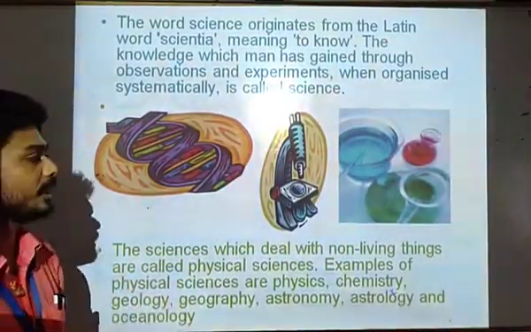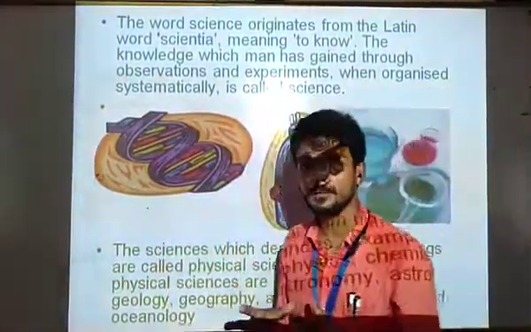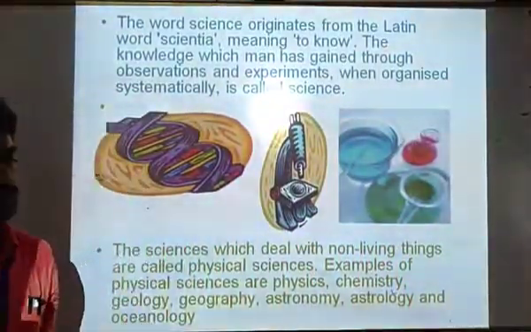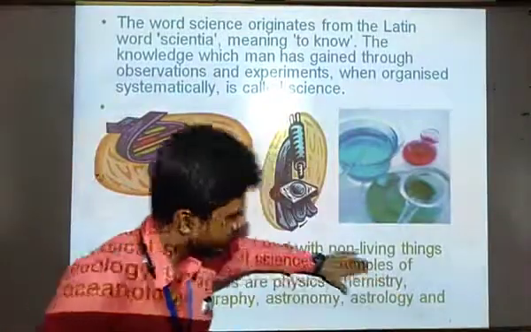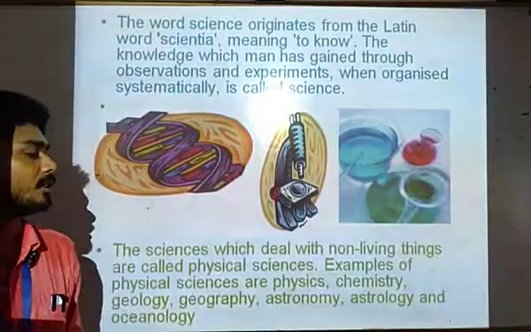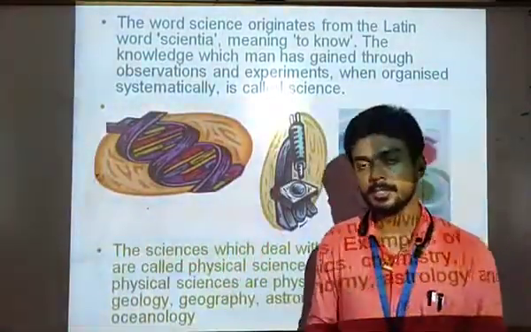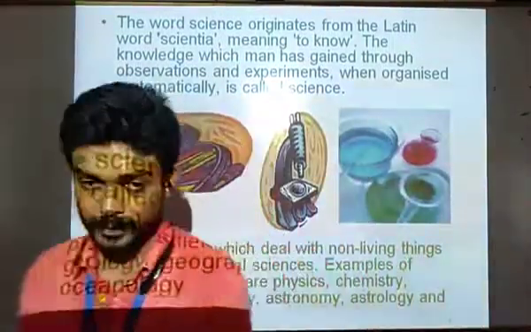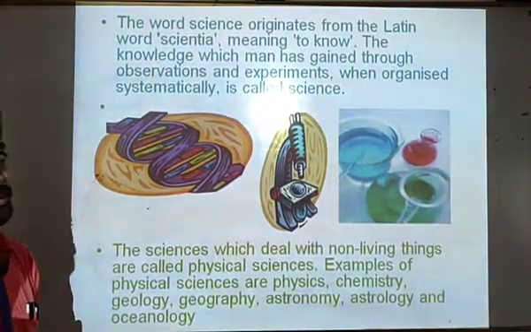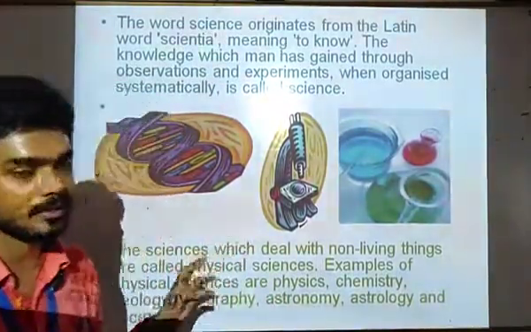There are so many branches of science, but in your class 11th, we will study physics, chemistry, and biology. The students who opt for the bio section will study all three branches, physics, chemistry, and biology. And the students who opt for mathematics will study only physics and chemistry. Math students are intelligent, but the real scientists are the biology students because they study all three branches, physics, chemistry, and biology.